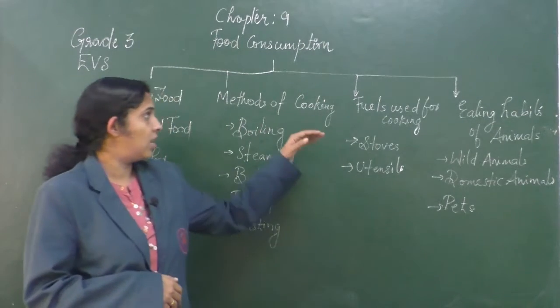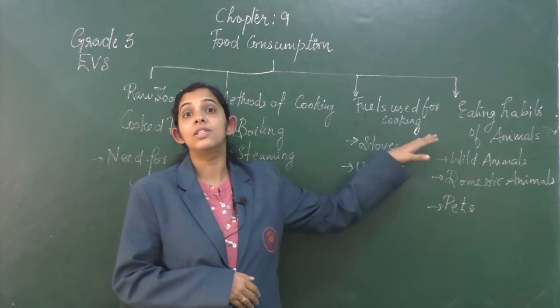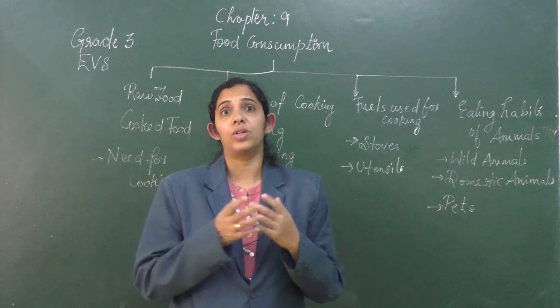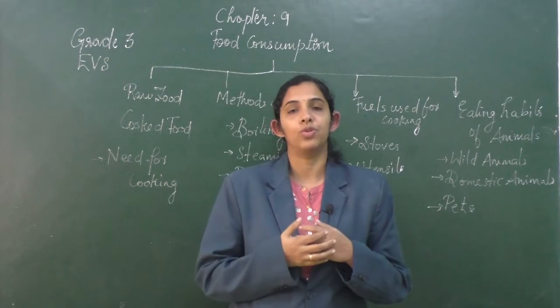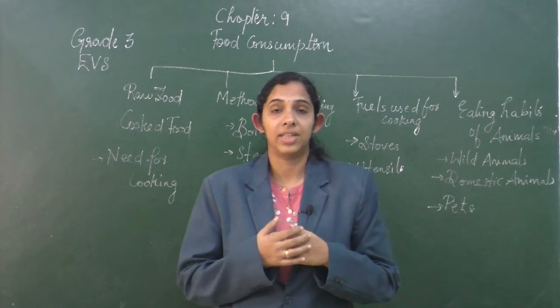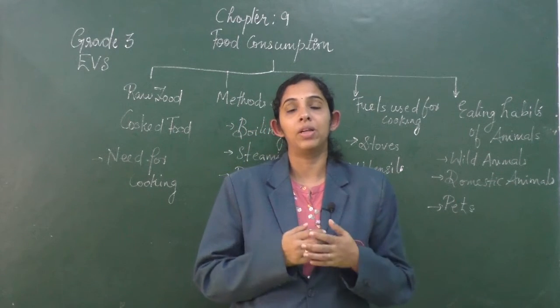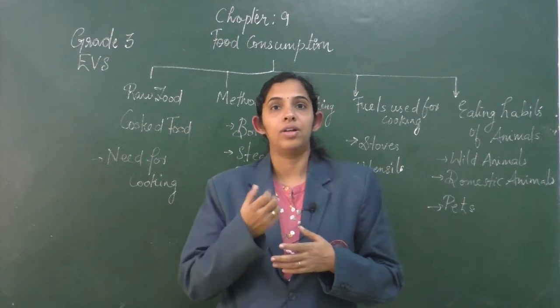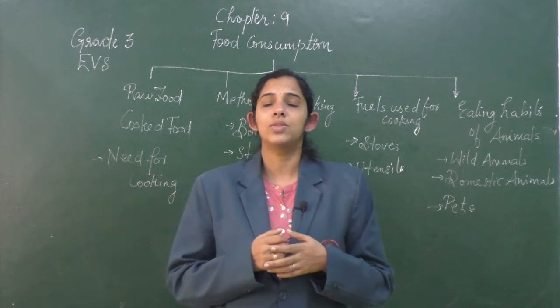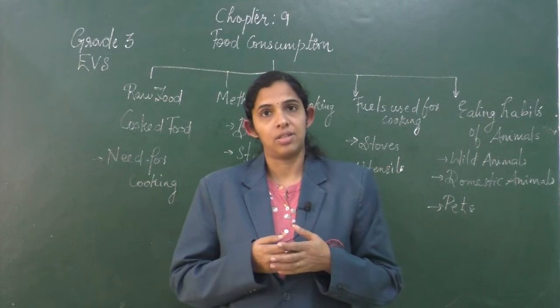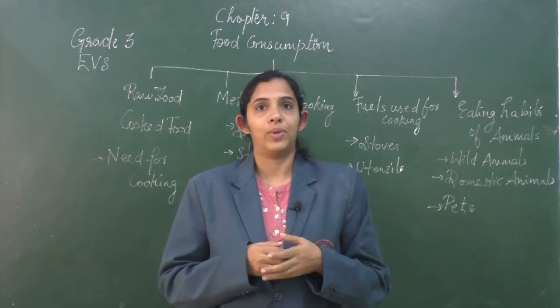In the next section, we have discussed fuels used for cooking. In olden days, you might have noticed the fuels used for cooking were firewood or dry leaves. Even still, if you go to the villages, you can see the old people cooking with firewood or dry leaves. Nowadays, we are using kerosene or LPG, PNG, etc. as a fuel for cooking food.